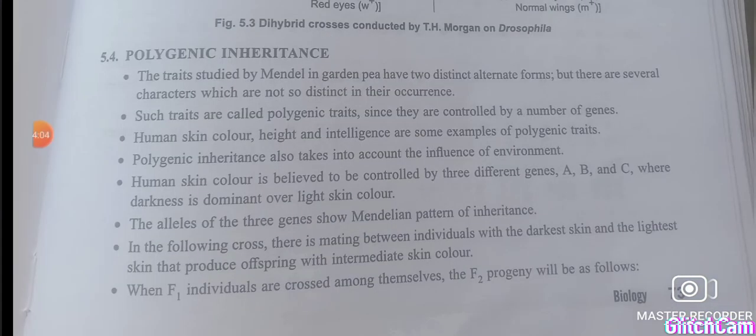Understood? And another deviation that we learned is polygenic inheritance, meaning many genes which control the same character. According to Mendel, there is only one gene that controls one character, and that can have different forms that are known as alleles.